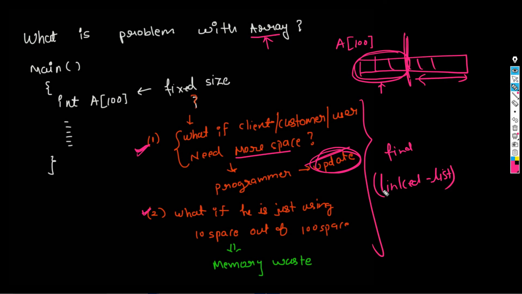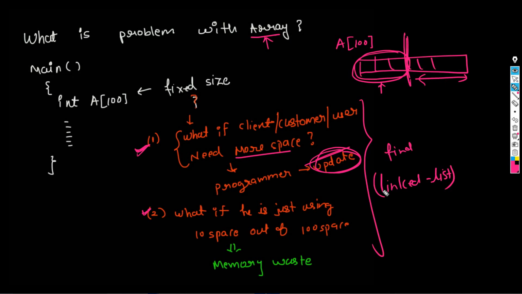And what are the disadvantages of array? These are the two disadvantages which we can write in the exam also. If you declare an array, the size is fixed, and after some time suppose the array is full. A client or customer, or whoever is using your application, says I need more space. What you have to do is update your code, and we don't want this thing.